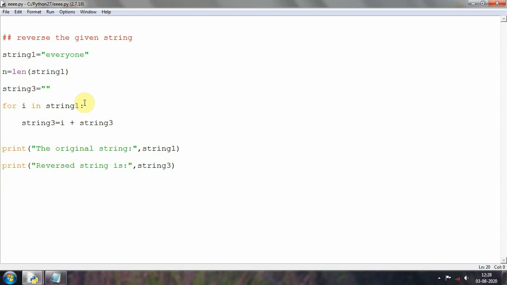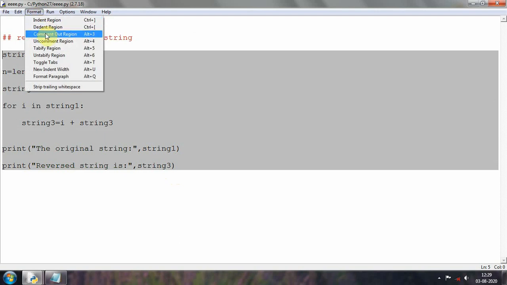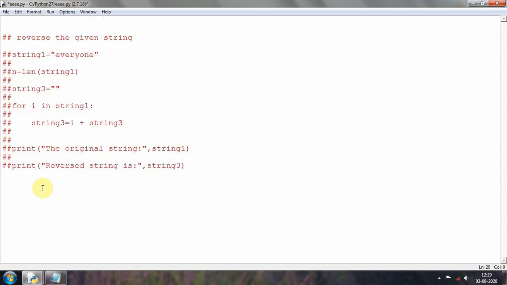Now I will show you how to reverse the second string, that is, how to reverse the first half of the string. So I will go here and comment out this region. Okay, now I have commented out that whole code. Now I will again write a comment: reversing the first half of the string. So the first half part of the string we will be reversing now.